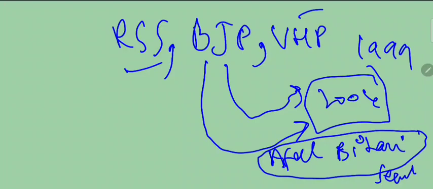Despite being from the RSS BJP background, that's the thing.